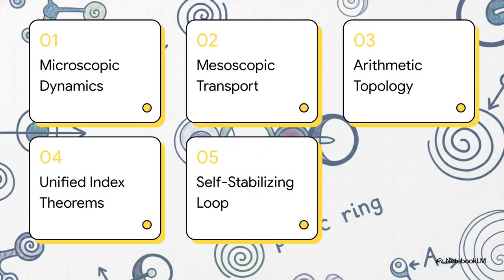Here's our roadmap for the breakdown. Phase 1 is microscopic dynamics. Phase 2 covers mesoscopic transport. Phase 3 moves into global arithmetic topology. Phase 4 tackles the unified index theorems. And we'll wrap it all up with our synthesis on the self-stabilizing loop.